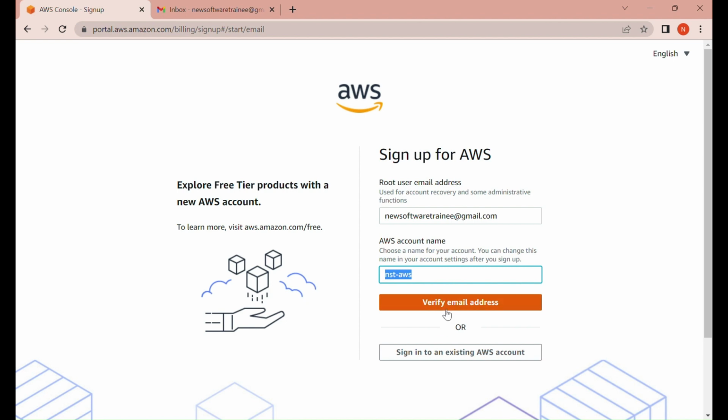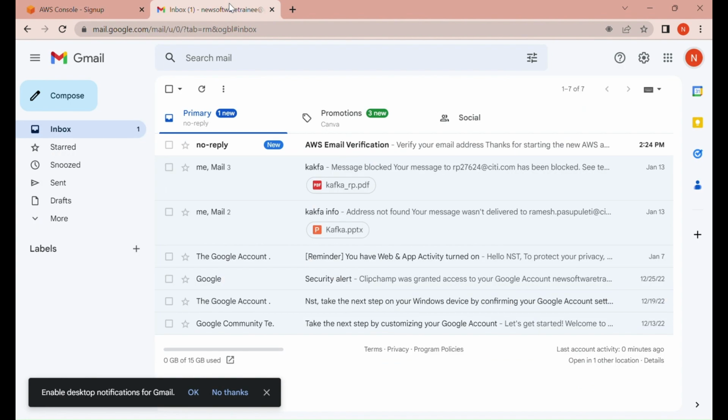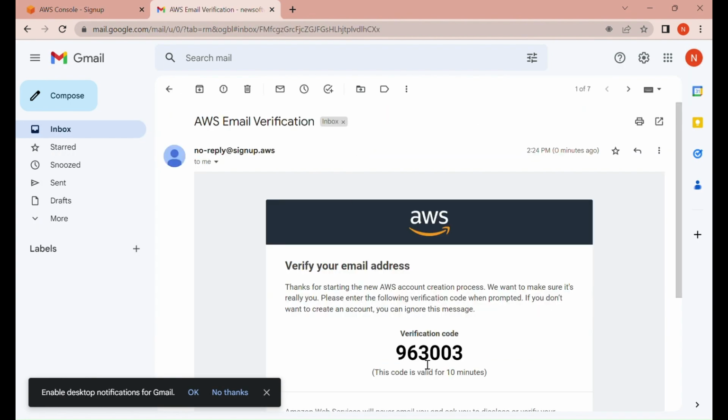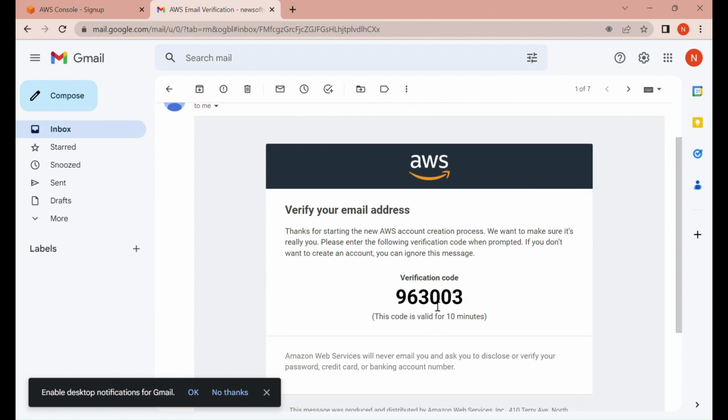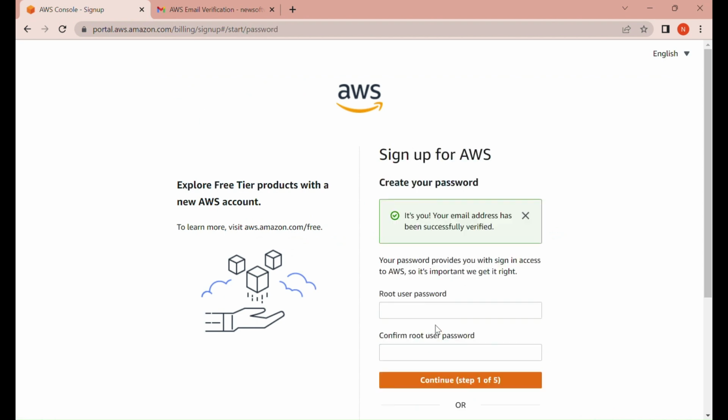Okay. So we need to click verify email address. So there is a verification code that would be sent. Yeah, here you can see that verification code. Okay. So now our email ID has been successfully verified. And the NST-AWS account that I have created is available.